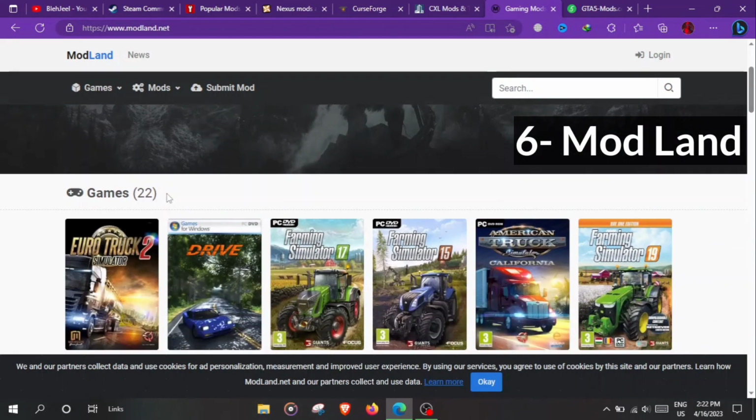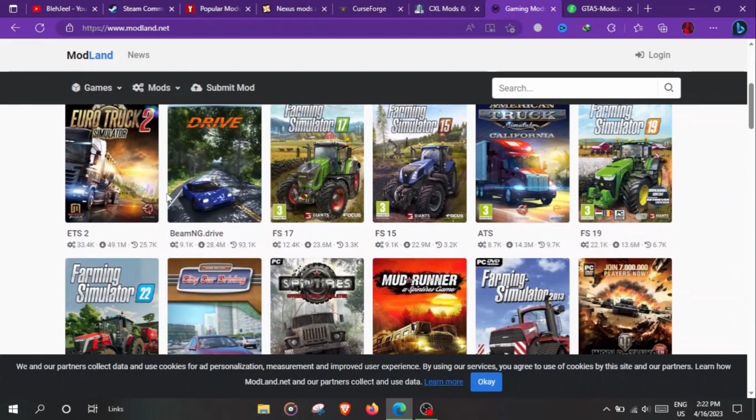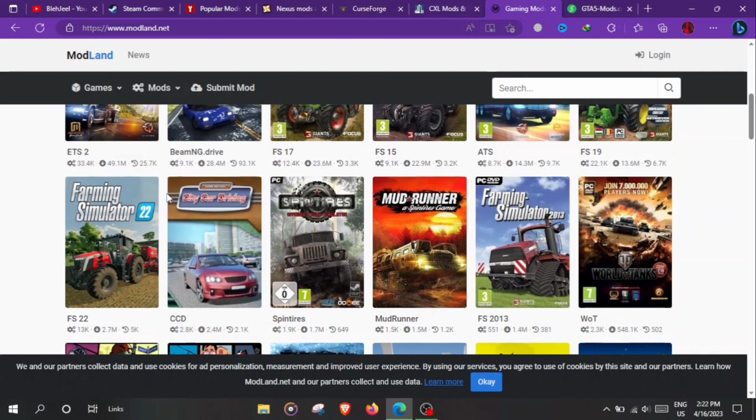And next we have this website called Modland. So guys, it also provides mods for different games, which mostly include games like American Truck Simulator, Euro Truck Simulator and Farming Simulator, different simulator games. So this website is best for those mods.